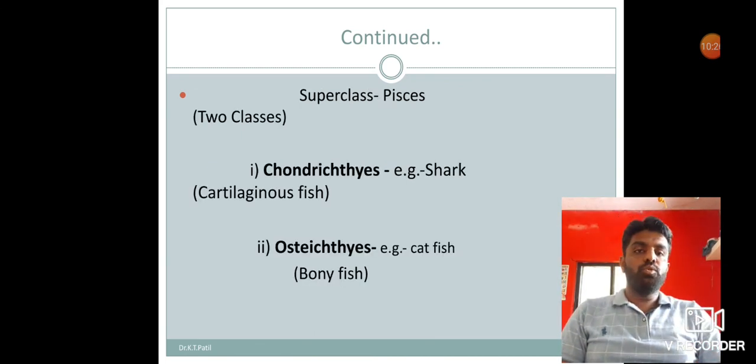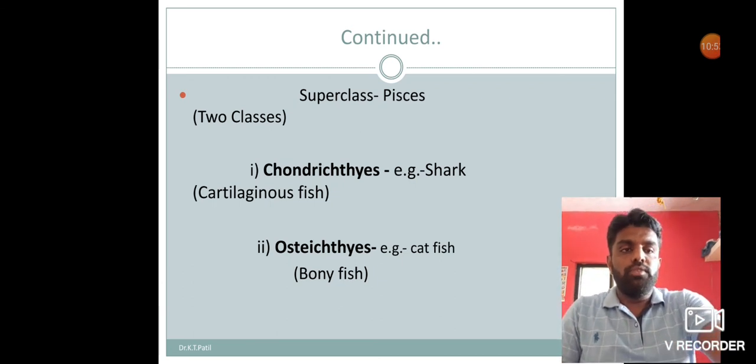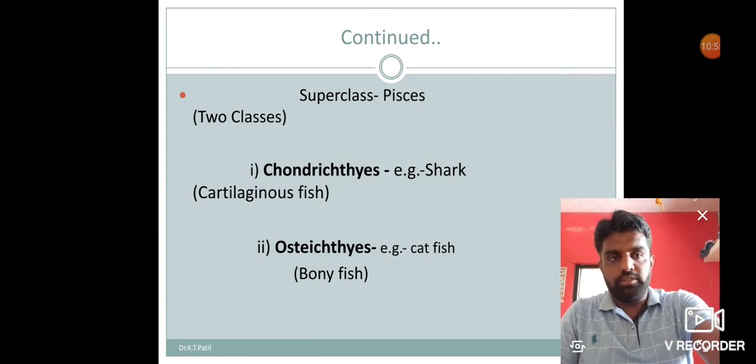Then fishes are divided into two superclasses, two classes. Those classes in front of you: Chondrichthyes, cartilaginous fishes, example shark, as well as Osteichthyes, bony fishes, example catfish as well as Labeo. This part we will discuss in the next parts. So that's the salient features of fishes, Pisces. Thank you.